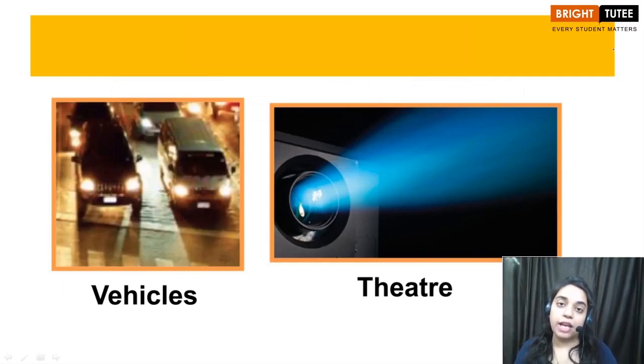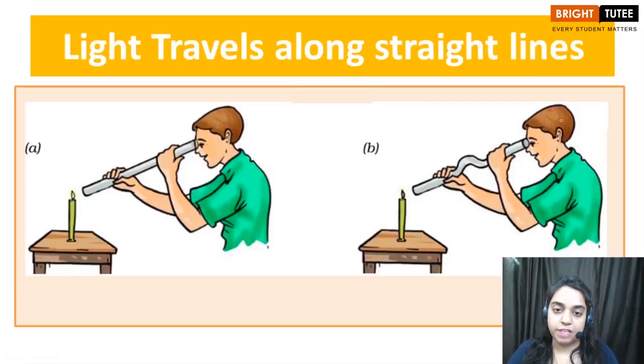But if you try and look at the back of your seat, you will observe a projector which is projecting your movie on the screen, and you can observe this light forming a path, forming a beam, and this beam of light is traveling in a straight path, right children? So from all of these examples from daily life, you have observed that light can travel only along straight paths. Okay, let's move ahead.